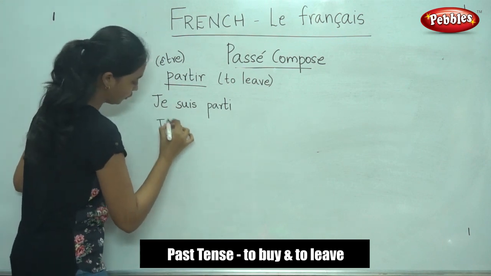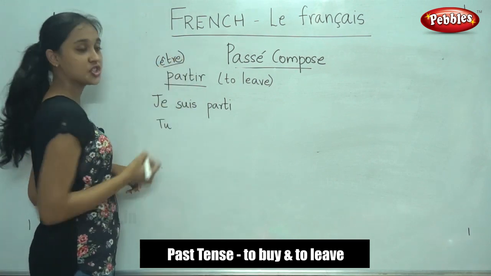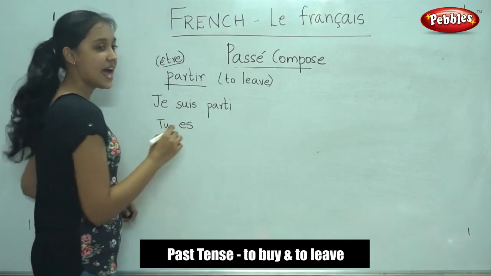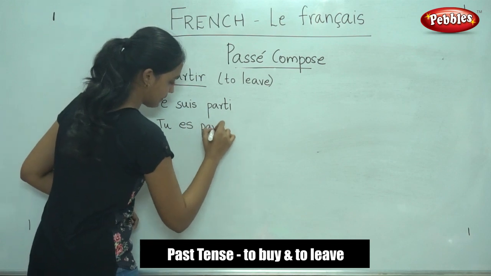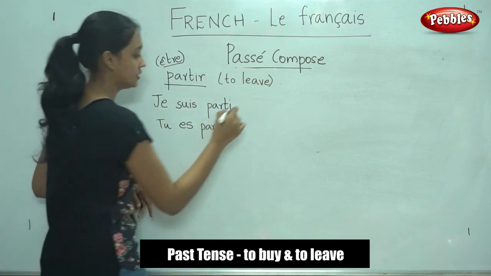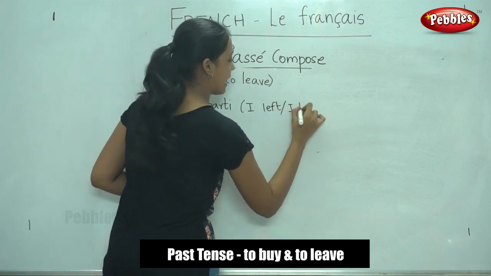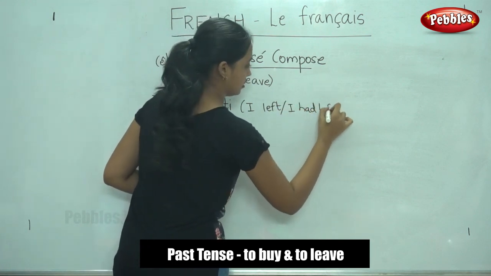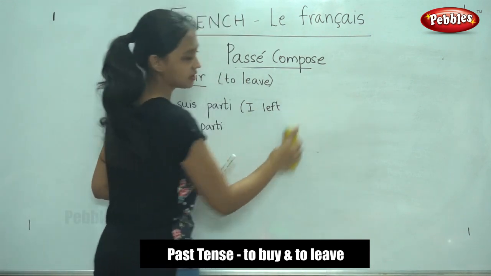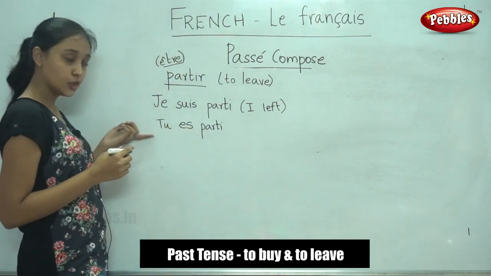Okay. For tu, the être conjugation is es. Tu es, and you will write the past participle. So what does this mean? Je suis parti. I left, or I had left. Okay, means I left or I had left. It can be anything. So here we just stick to I left. Tu es parti. You left.